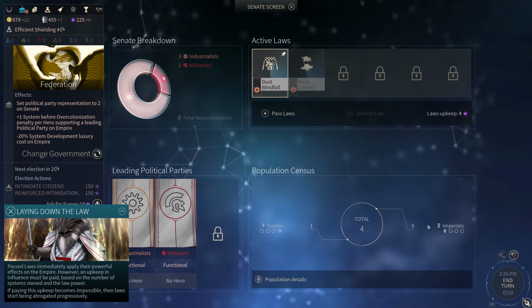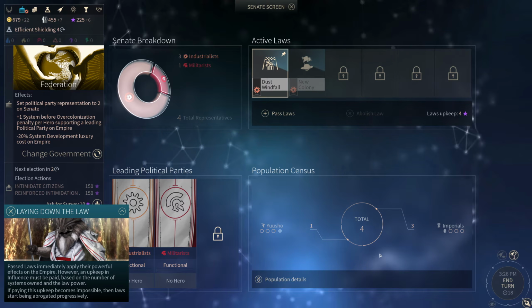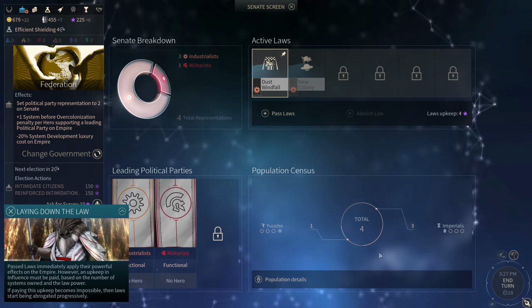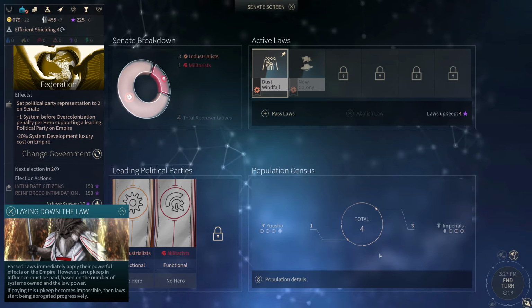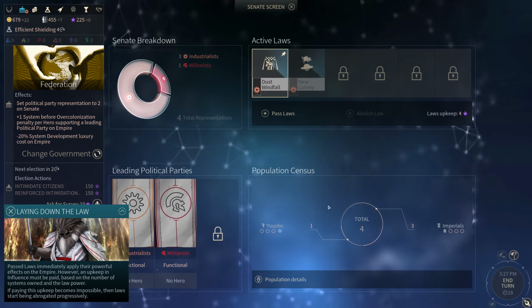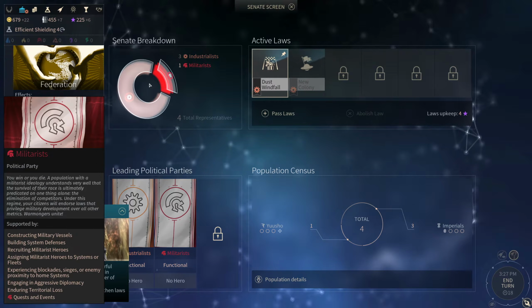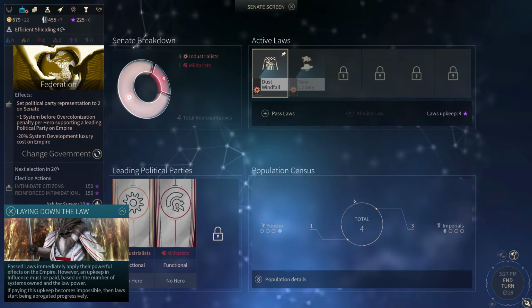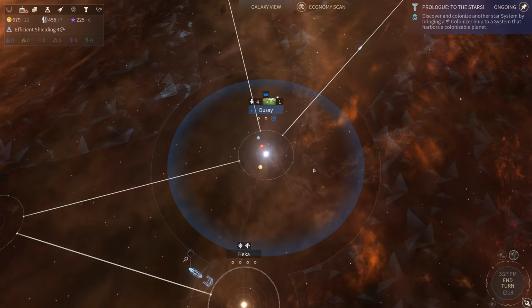And then it shows us where we're getting that influence from. I think. Oh. This appears to simply be a reflection of this right here. Okay. Well, let's go back to the main screen.